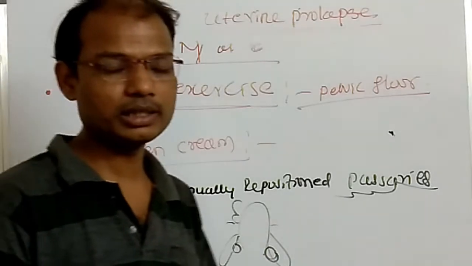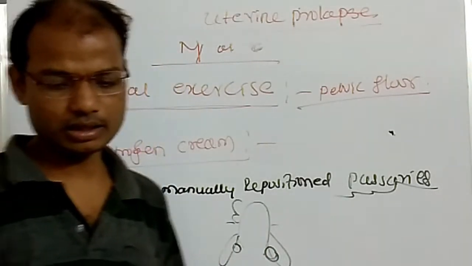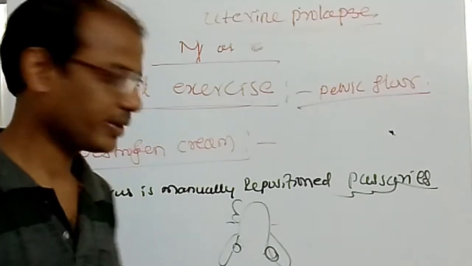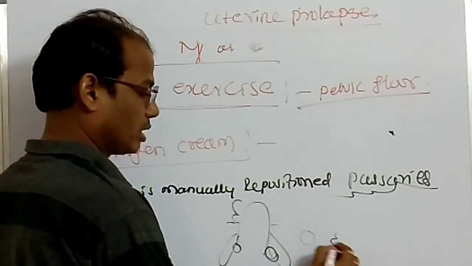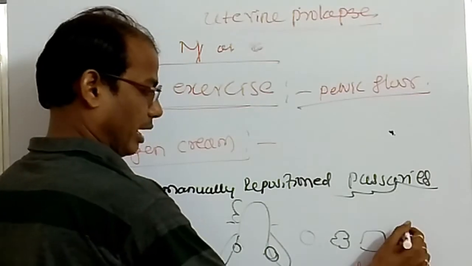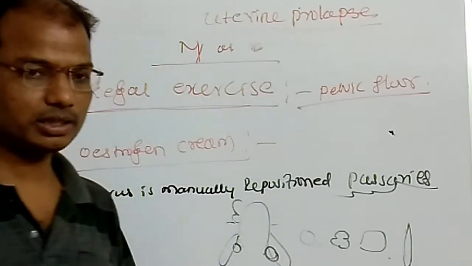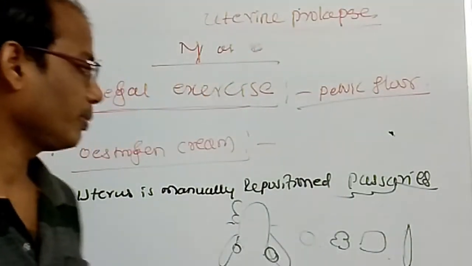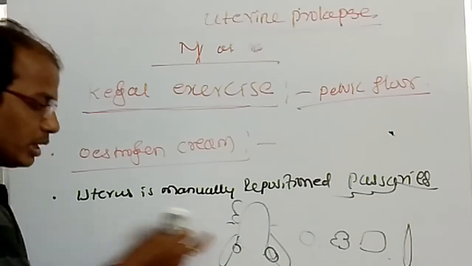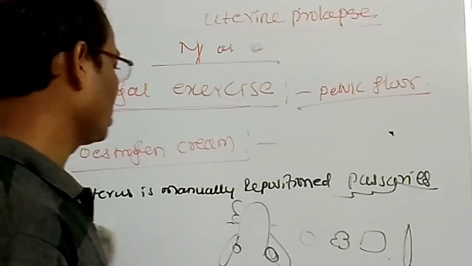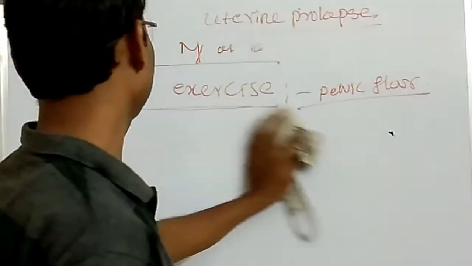Vaginal pessaries are available in various shapes like ring-like pessaries, ball-like pessaries, square-like pessaries, long pessaries and longitudinal pessaries. Various types of pessaries are available, and they are used depending on convenience. The uterus is manually repositioned. So this is the management of uterine prolapse: Kegel exercise, estrogen cream, and manual repositioning with the pessaries.